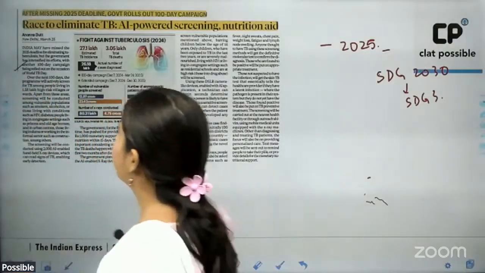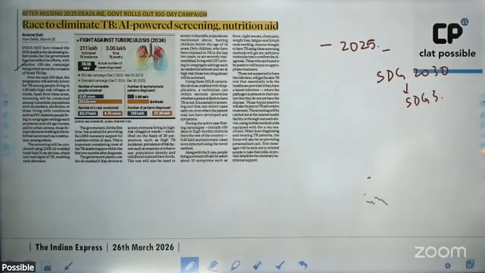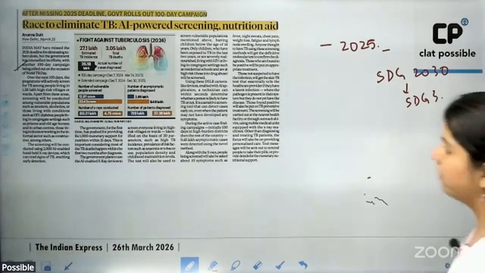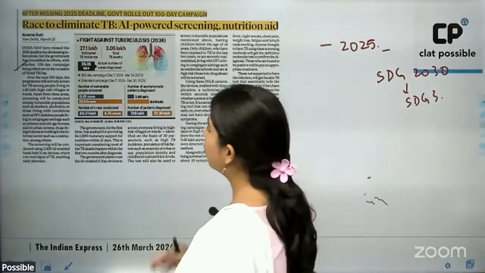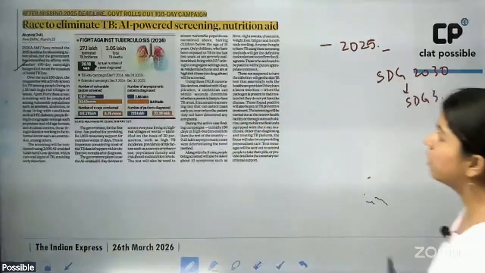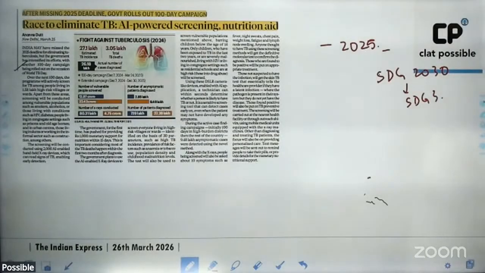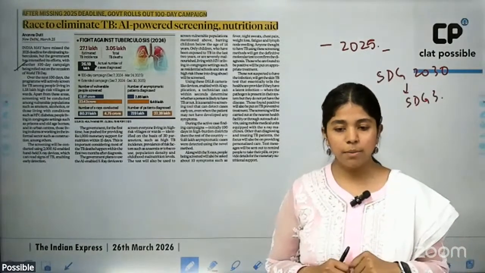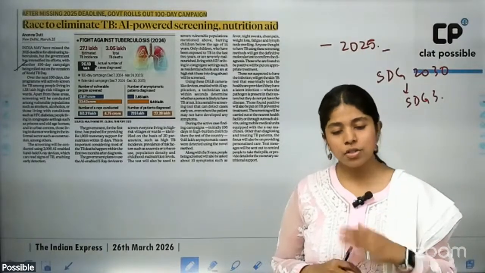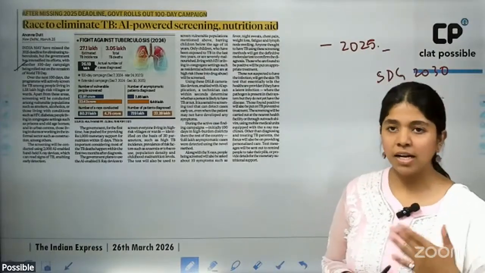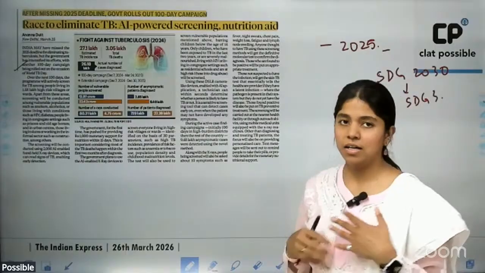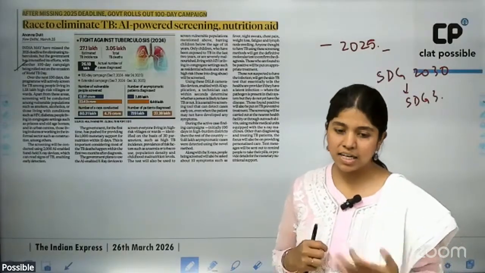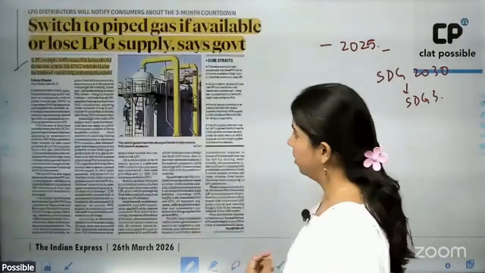A 100-day campaign to eliminate TB from the country. To do so, they are going to incorporate AI-powered screening, nutrition aid, etc., and catch hold of probable TB patients, and naturally make TB medicines, etc., accessible to the population in the country.